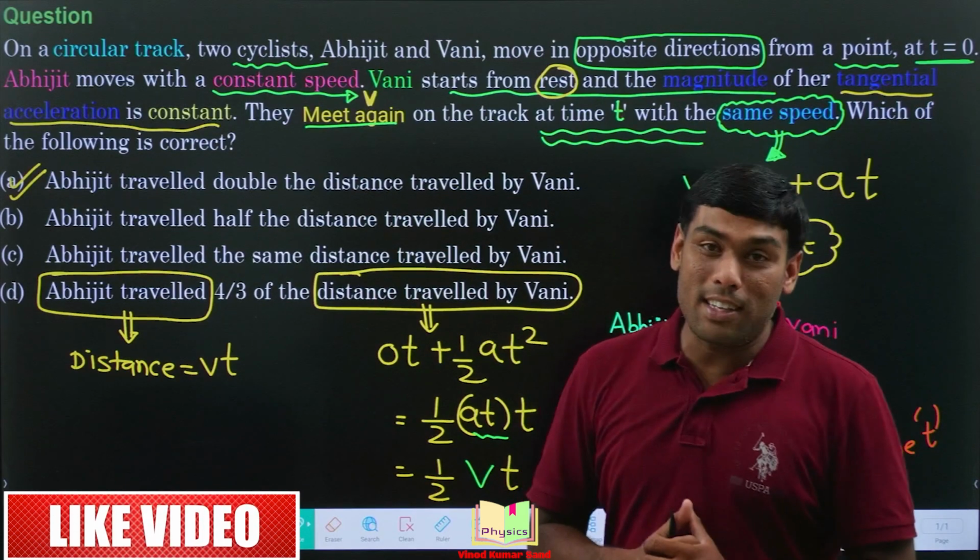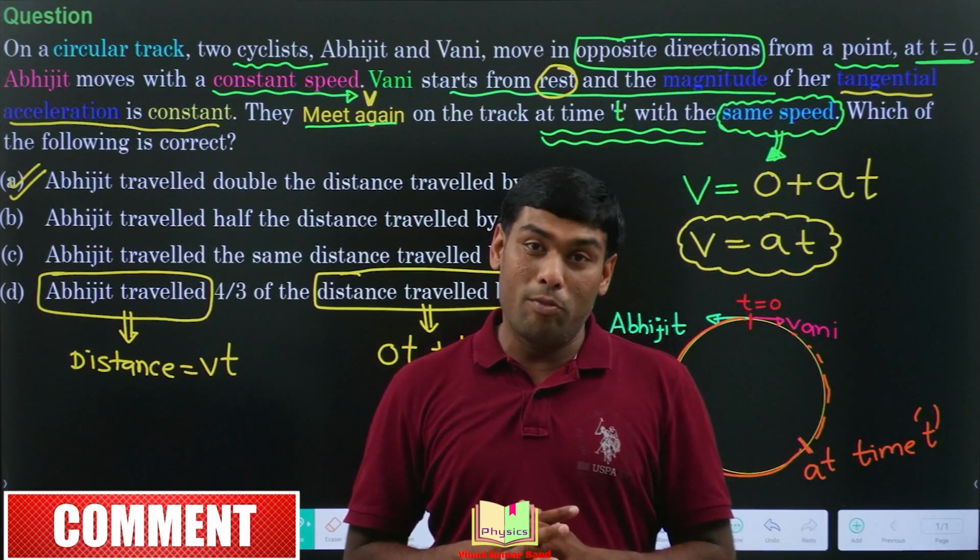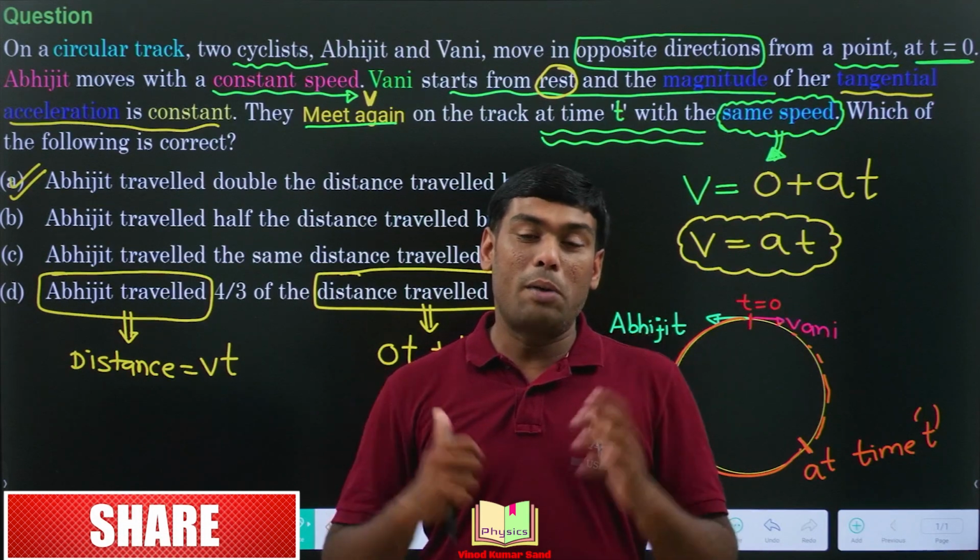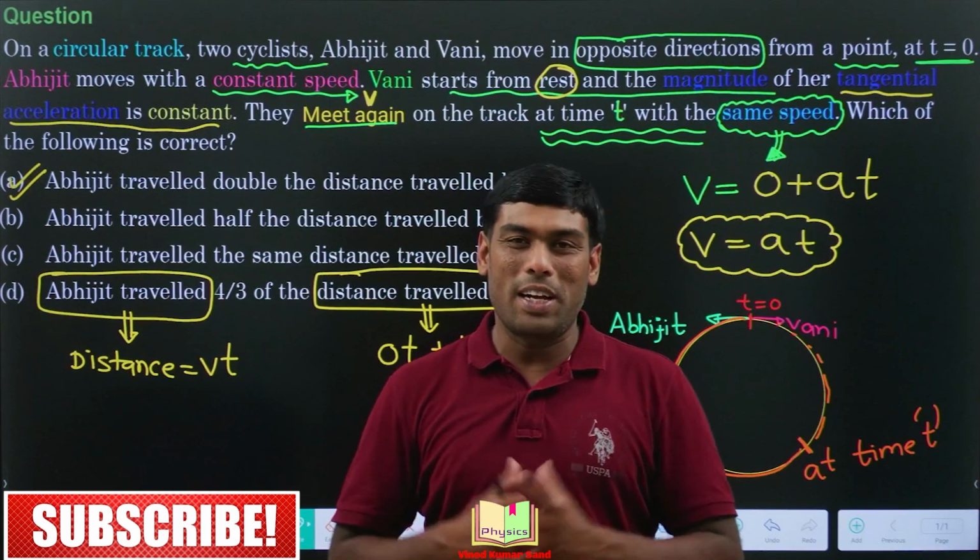This question can easily be done by making the velocity versus time graph of Abhijit and Vani also. If you wish, you can give it a try.